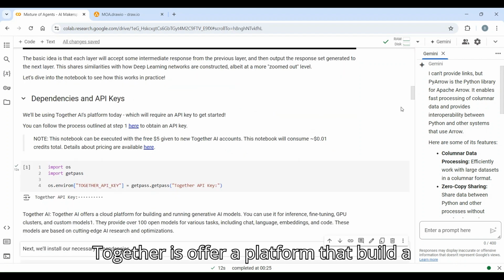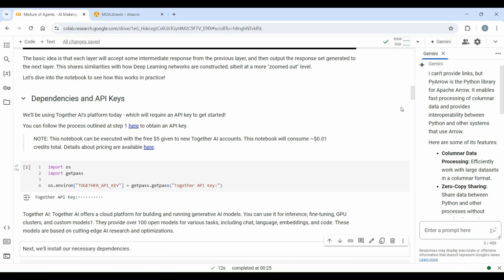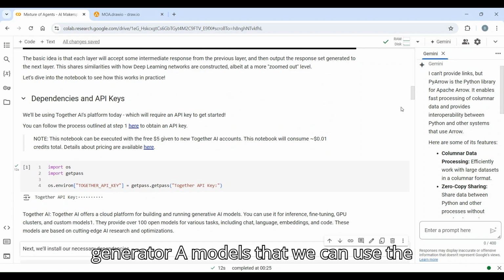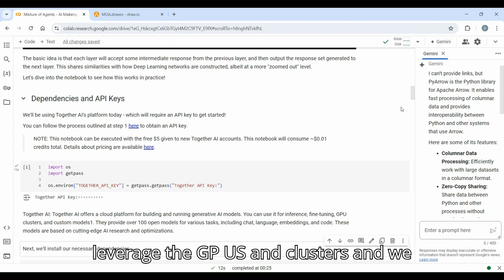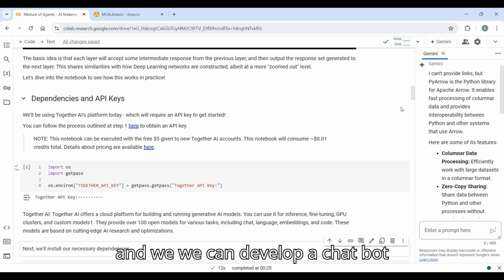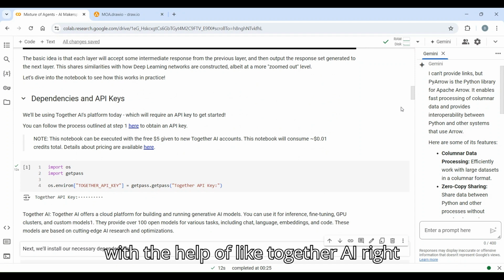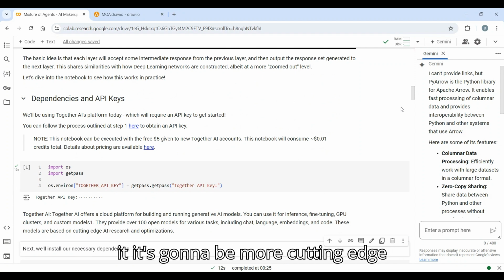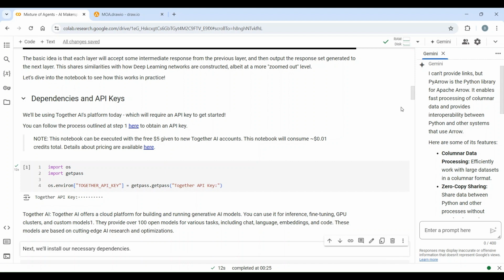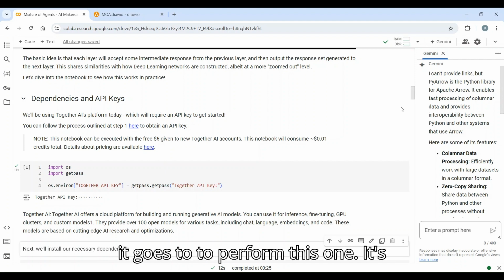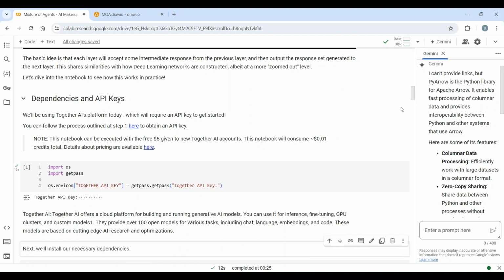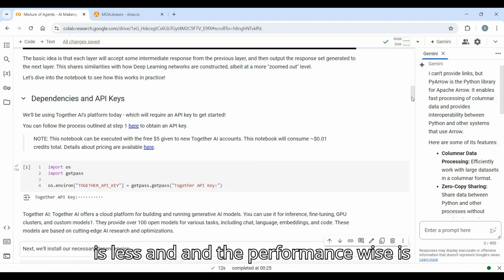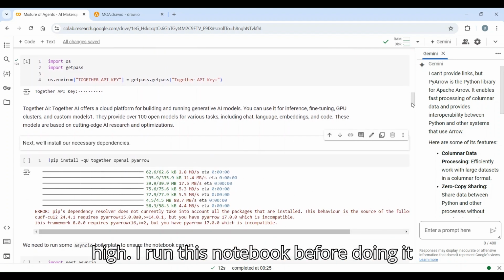Together offers a platform to build generative AI models. We can leverage the GPUs and clusters, use customized models, and develop a chatbot with the help of Together AI. It offers cutting edge research and optimization, even on cost. When it performs this, it consumes only 0.01 credits in total. It means the cost is low and the performance is high. I ran this notebook before doing this.